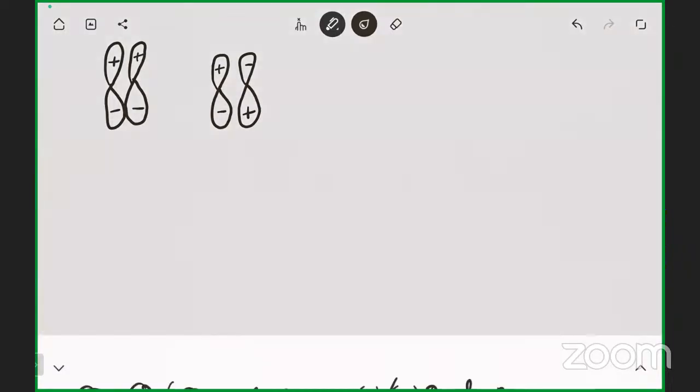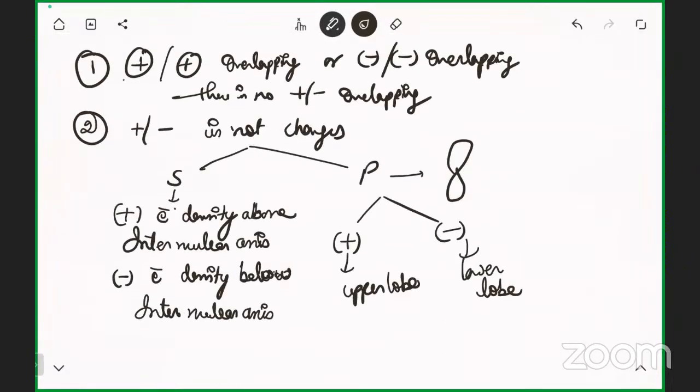No, in the first point I told you, plus will overlap with the plus, negative will overlap with the negative. No plus-minus overlapping is there. The plus minus is not a charge. If it were about plus minus charge, we would be talking about the electrostatic force of attraction, but right now I'm not. It is just the upper lobe and the lower lobe of the p. This is the upper lobe, this is the lower lobe. So the upper lobe shows the plus sign and the lower shows the minus sign.